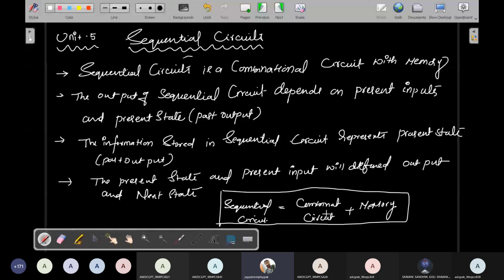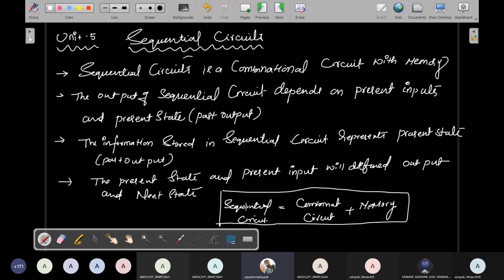In combinational circuits, we have only the present input and present output. But the present output of the combinational circuit is stored into the memory, and this memory is fed back to the present input of the combinational circuit. So with the reference of this memory, the combinational circuit will create a next state. That next state is nothing but the present output of the sequential circuit. So that is the theory.